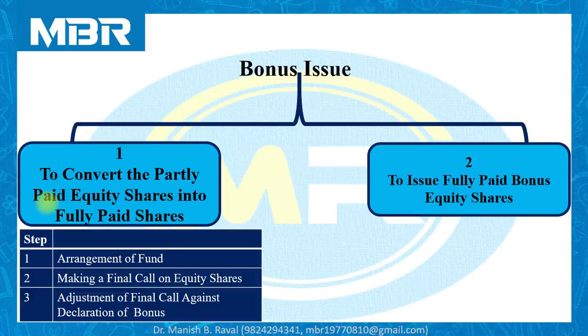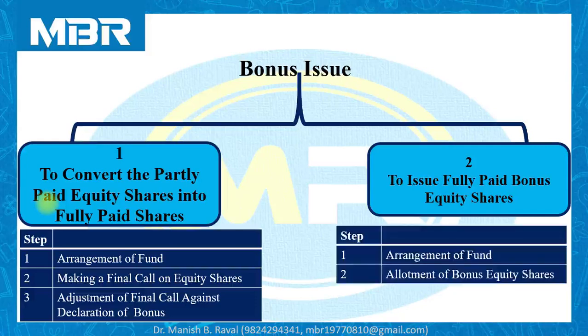The second part is to issue fully paid bonus equity shares, and we have to follow 2 steps for this: first, arrangement of the fund, and second, allotment of bonus equity shares.